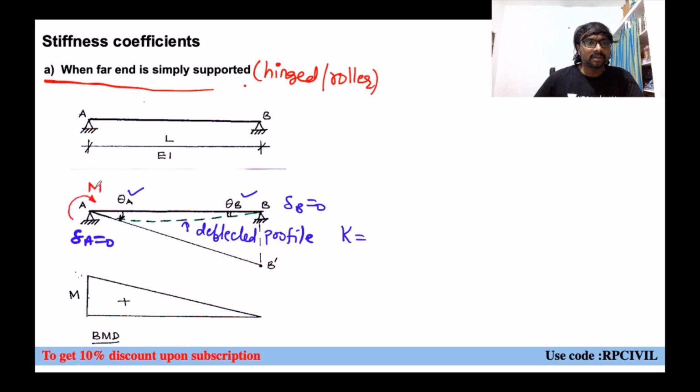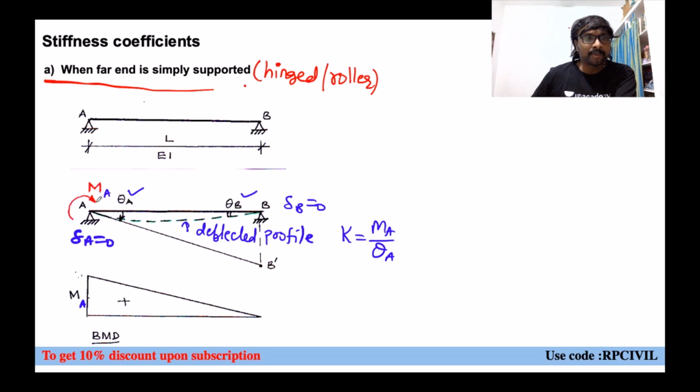You can say K equal to, let us say this is MA, if you wanted to use. K equal to which one? MA divided by theta A, because the moment and the deformation both must be applied at the same location or not? Yes, both must be applied at the same location. Then only correlation will be there. Otherwise, can you take moment at one location and rotation at another location? No, you cannot take like that. Wherever you are applying moment, the corresponding rotation only we have to take, means the rotation also will be at the same location. Now, just observe, this is your bending moment diagram.